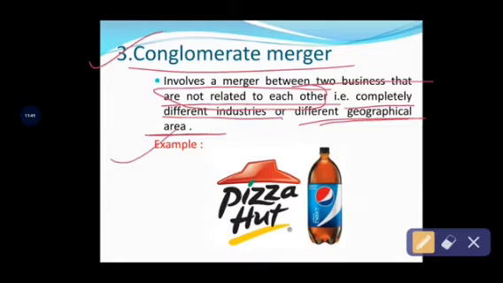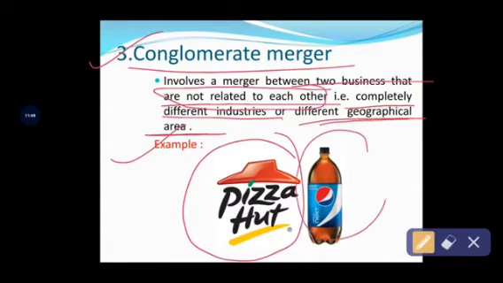See the example: Pizza Hut, engaged in producing and delivering pizza, and the Pepsi company. It is based on preference. By eating a pizza, some consumers will drink Pepsi or Coca-Cola or some other cool drinks, right? It is a passion of the current customers.